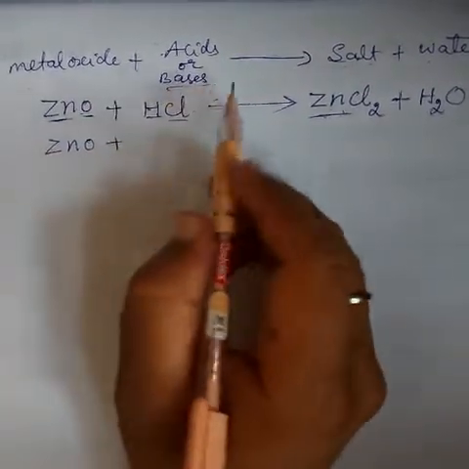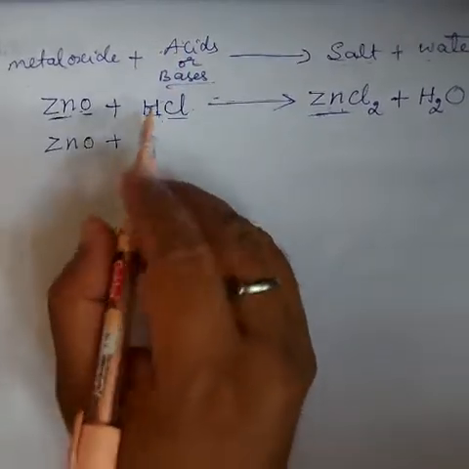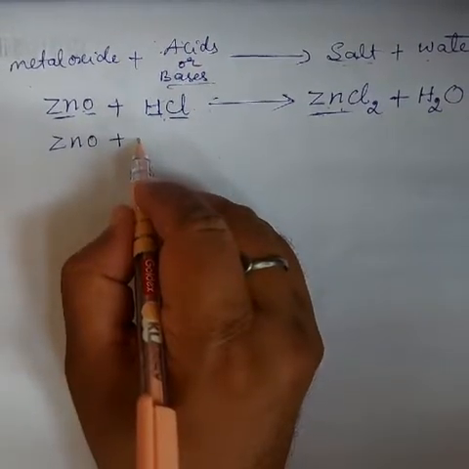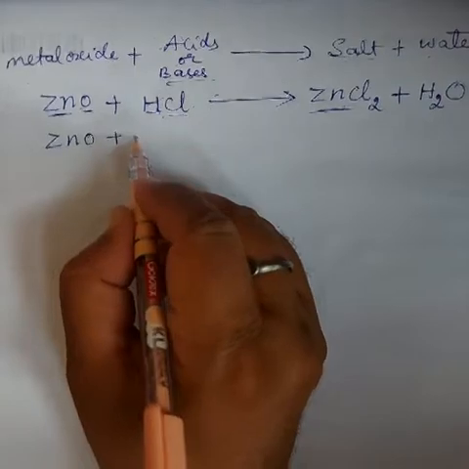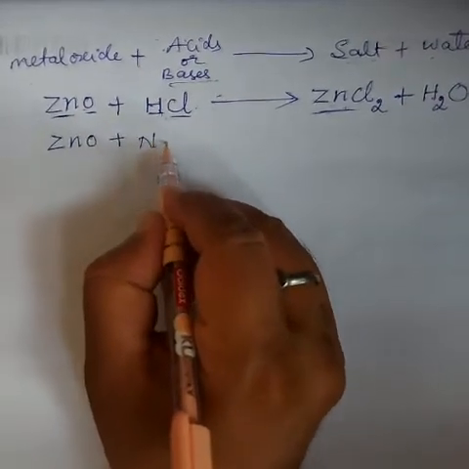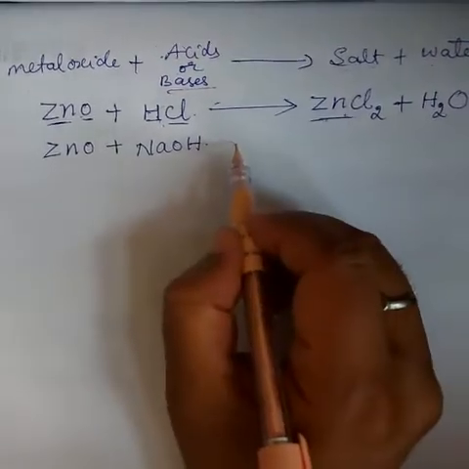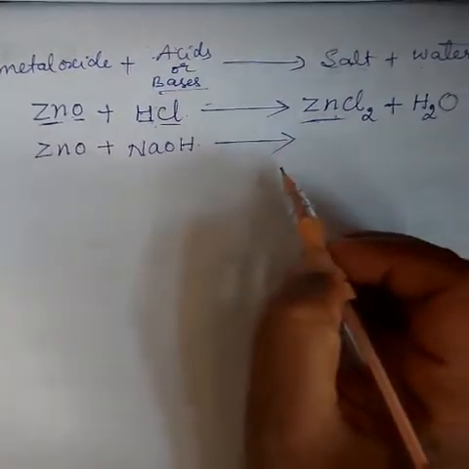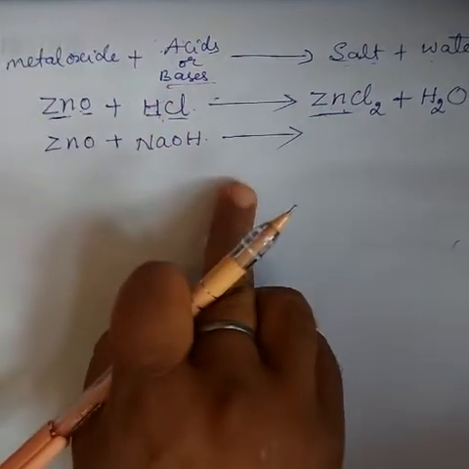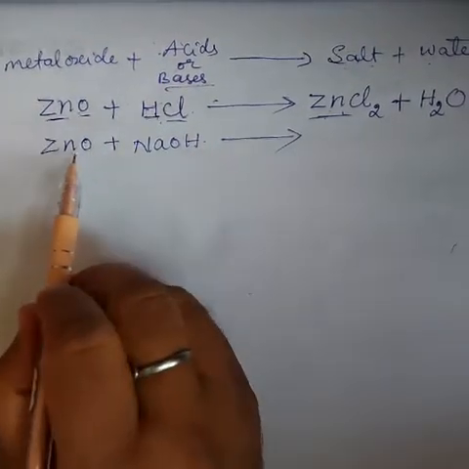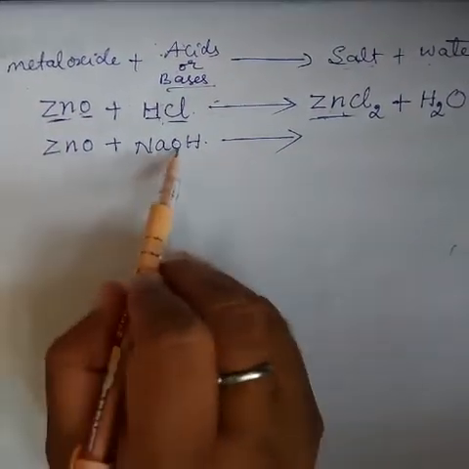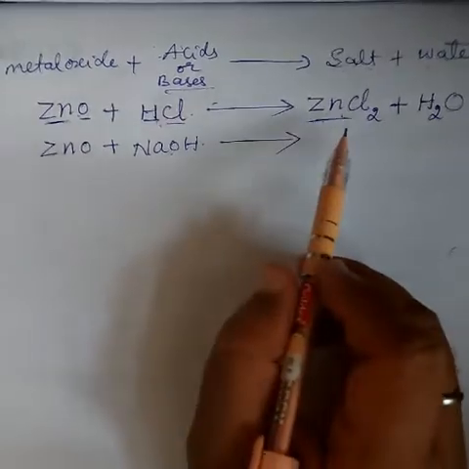reacting with base. Here we reacted with acid and now here we react with base, that is NaOH. What product is formed, which we already learnt in the previous chapter. When metal reacts with base, the product formed is salt plus hydrogen.